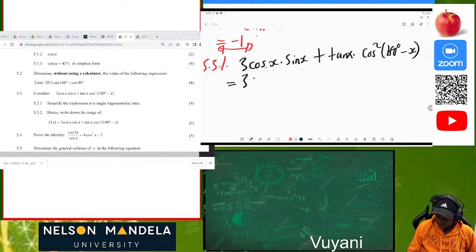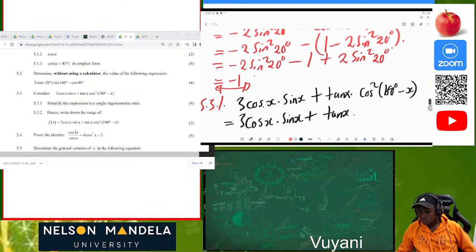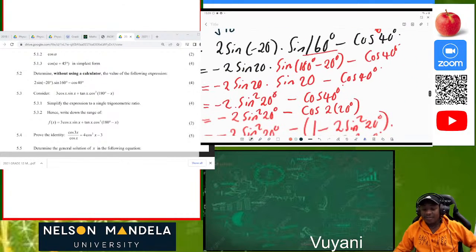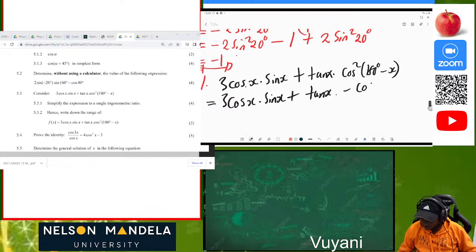Great. So we have 3 cos of x multiplied by sine x plus tan x. We're going to convert this. Now let's look at cos 180 minus x. 180 minus x is in which quadrant? It's in the second quadrant. Is cos positive or negative? Cos is negative. So now we have negative cos of x. But bear in mind that it is squared.